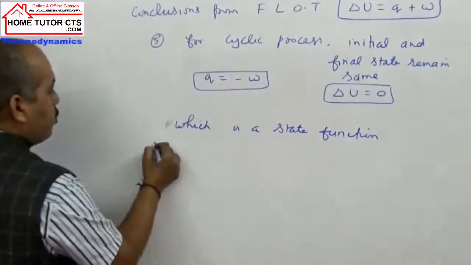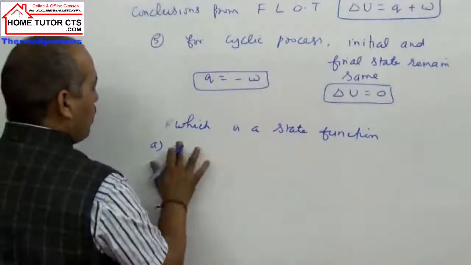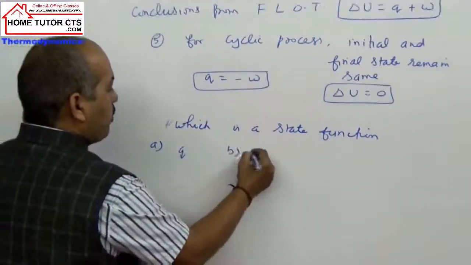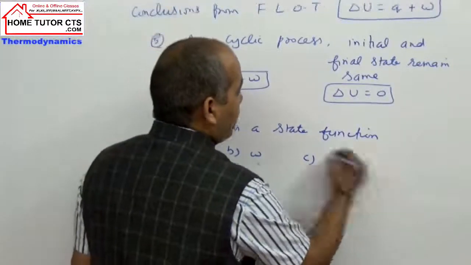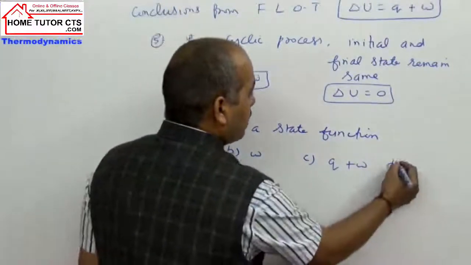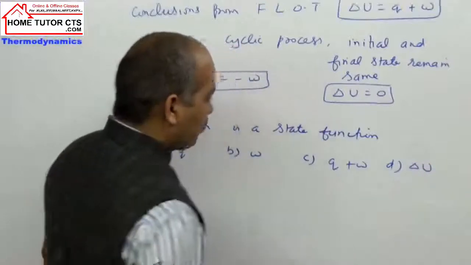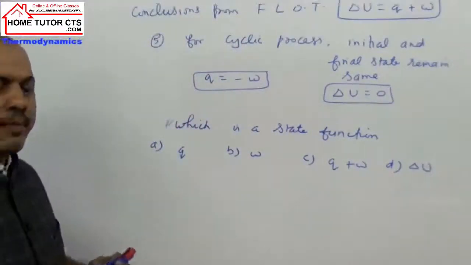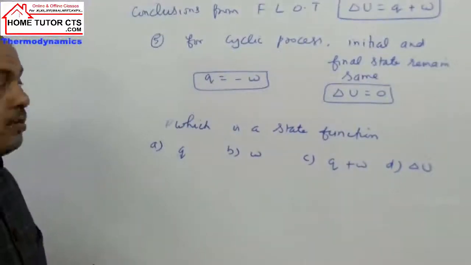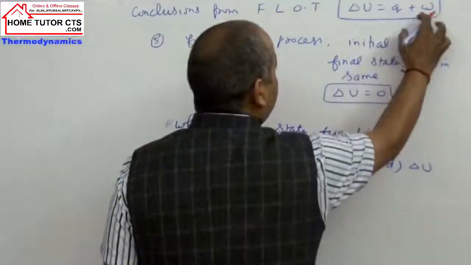Option A is Q, option B is work, option C is Q plus work, option D is delta U.